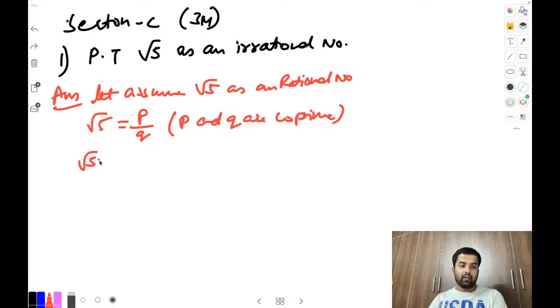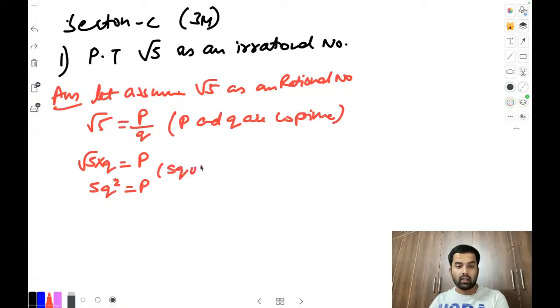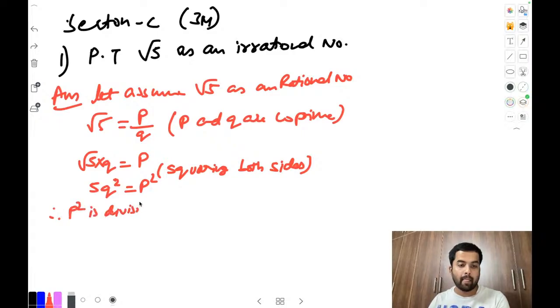Okay, multiply this now. Root 5 into q is equal to p. Now square both sides. What will come? 5q square equal to p square. Just mention that also: squaring. It is a 3 marks problem, so you have to mention everything. Squaring both sides, 5q square equal to p square will come. Correct? Now here we can say that p square is divisible by 5. Same pattern, p is divisible by 5.